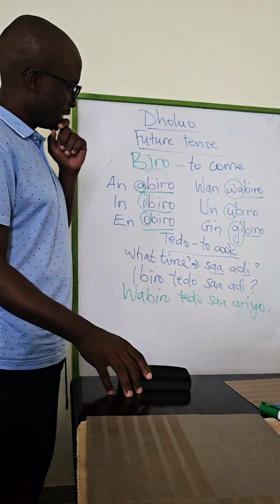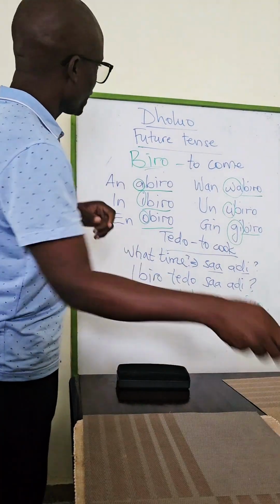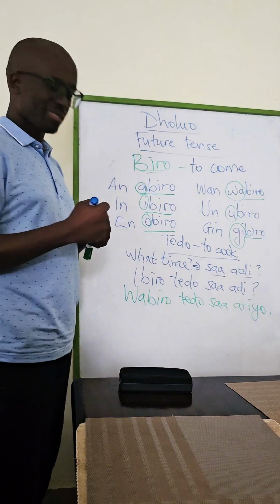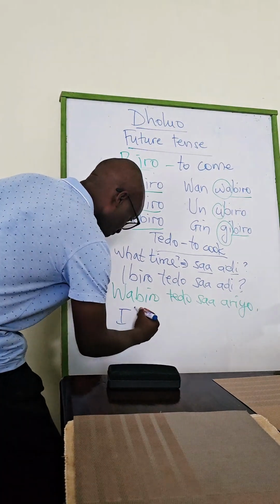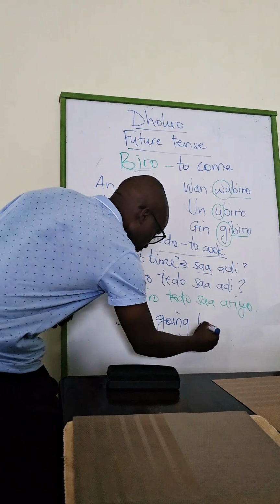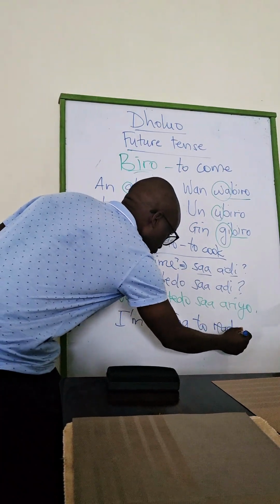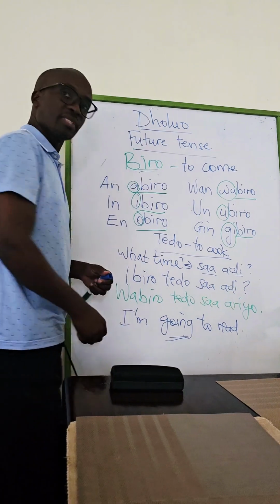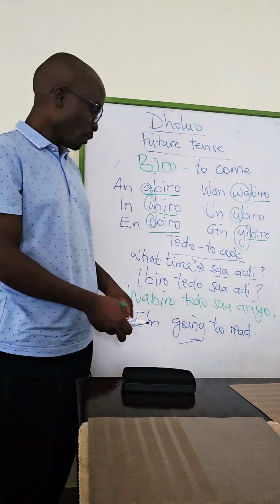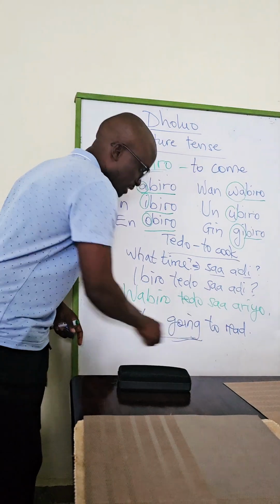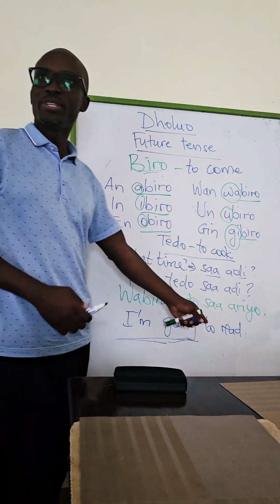In English, you would say, "I'm going to read." It's only that in English, instead of using to come, we are using to go. What is important here is to read. I am going is only a phrase to say that it will happen in the future.